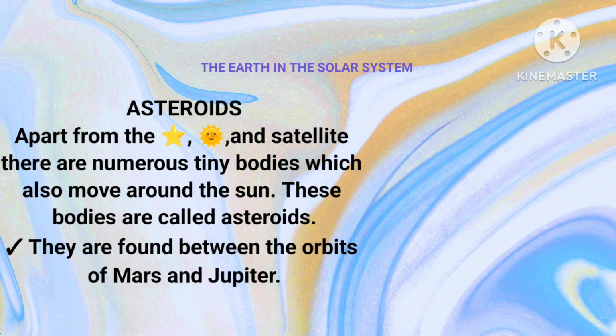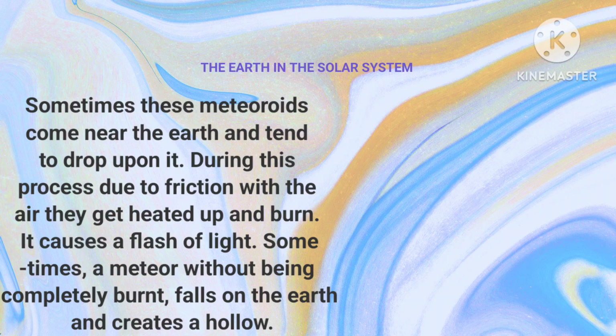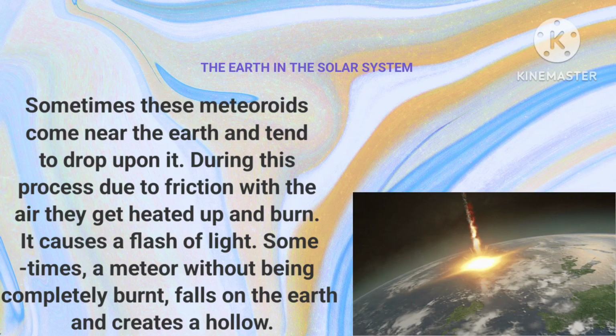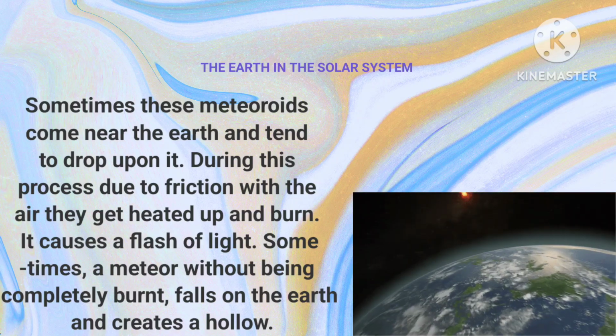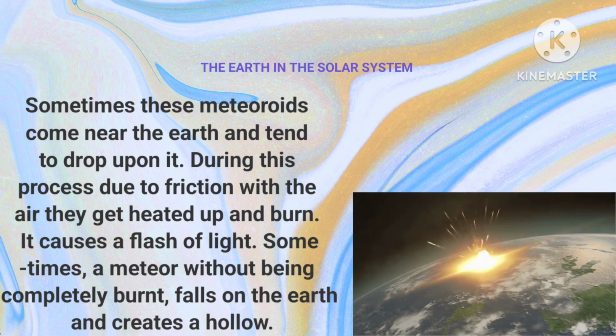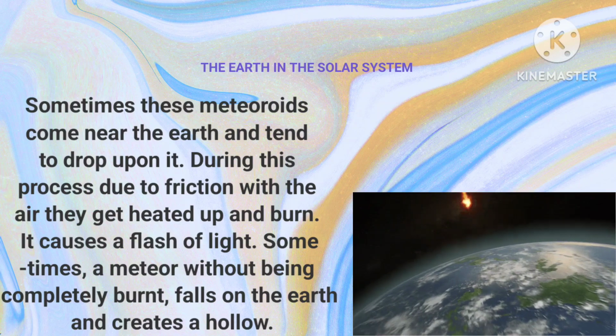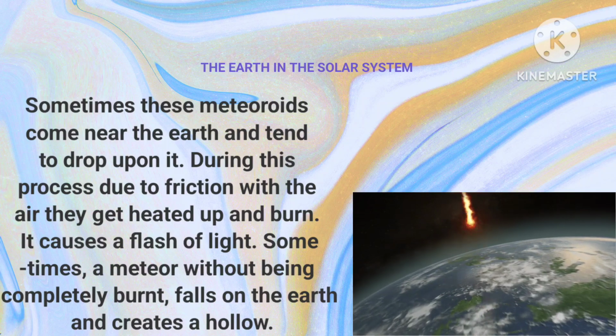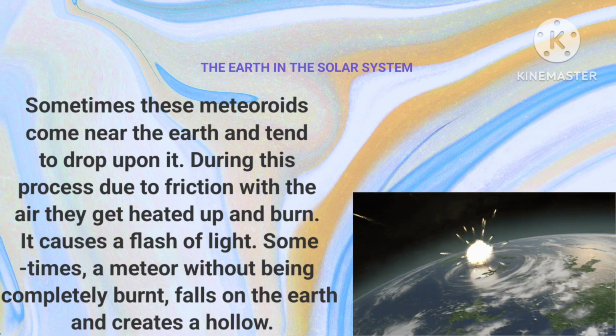What are asteroids? Apart from the stars, Sun and satellites, there are numerous tiny bodies which also move around the Sun, and these bodies are called asteroids. They are found between the orbits of Mars and Jupiter. Sometimes meteoroids come near the Earth and tend to drop upon it. During the process, due to friction with the air, they get heated up and burn. It causes a flash of light. Sometimes a meteor, without being completely burnt, falls on the Earth and creates a hole.